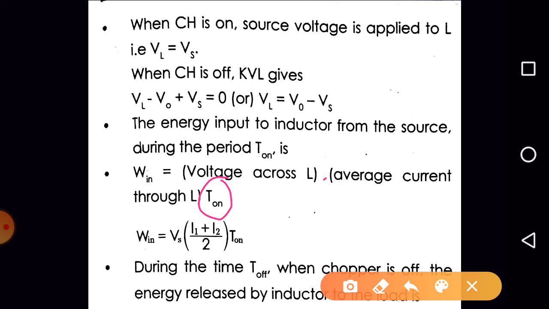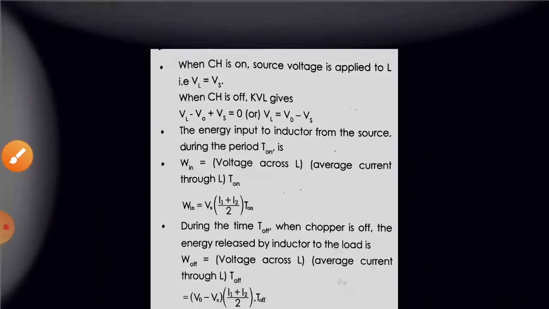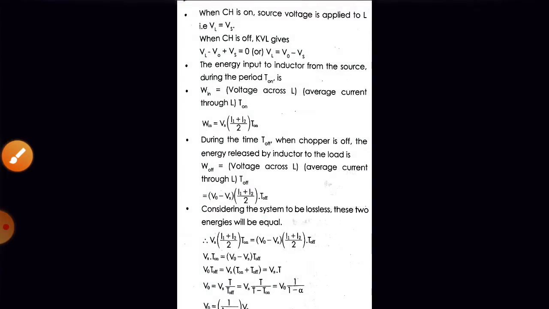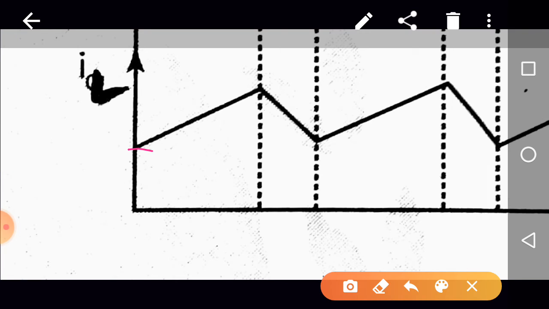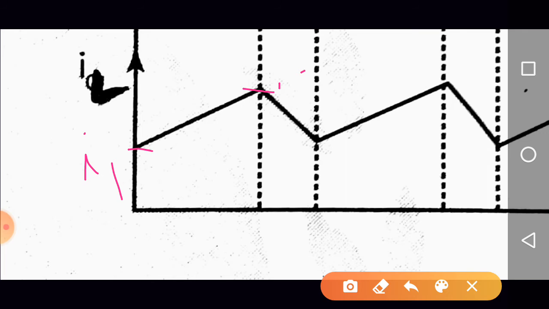It is a voltage across the inductor, that is Vs, right? Because when the switch is in the on state, VL is equal to Vs, into what is the average value of current flowing through the inductor when the switch is in the on state? Yes, so what is the average of this? We have considered this as linear. Here current is I1, here current is I2, right?